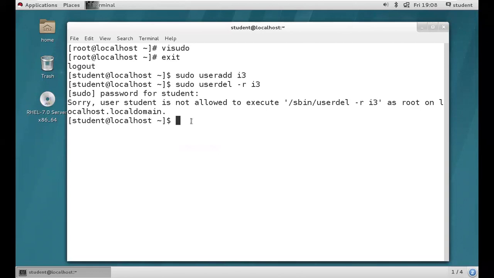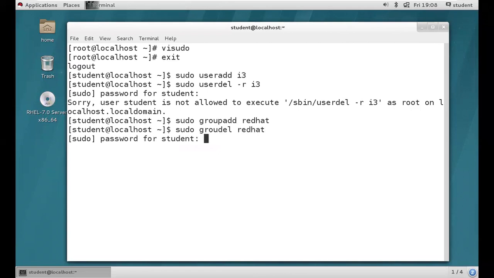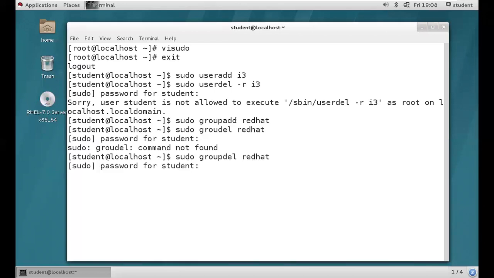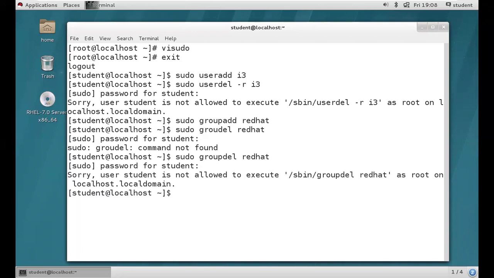So can we create a group? It's possible. sudo groupadd is a command. redhat is a group. Yes, we can. Can we delete the group? It's possible. groupdel is a command, then redhat is the group. What happens? It's asking for a password, which means we are unable to delete. I think groupdel is not permitted. You are unable to delete. I hope you got it, guys.